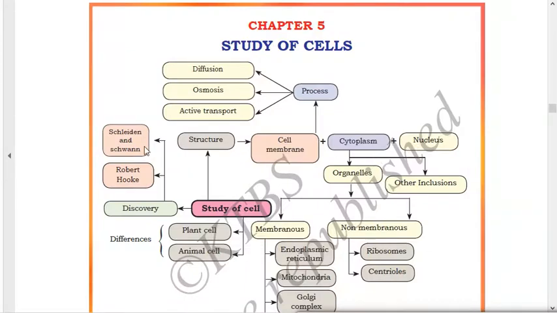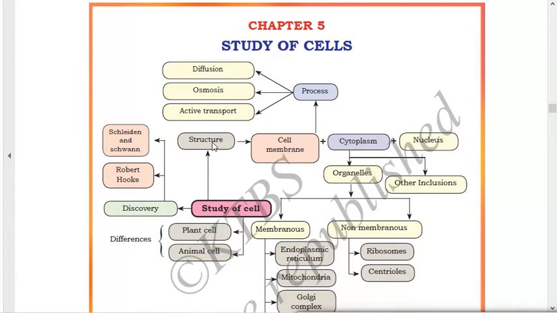Now let's have a quick look at the flowchart given in your textbook. First of all, about the study of cells. This is the center part, study of cells. In this, what do we have to read? We have to read about the discovery, meaning who discovered the cell. Just now I told you that Robert Hooke discovered the cell. Next, Schwann and Schleiden gave the cell theory. About the one theory we have in this chapter, cell theory, that was given by Schleiden and Schwann.